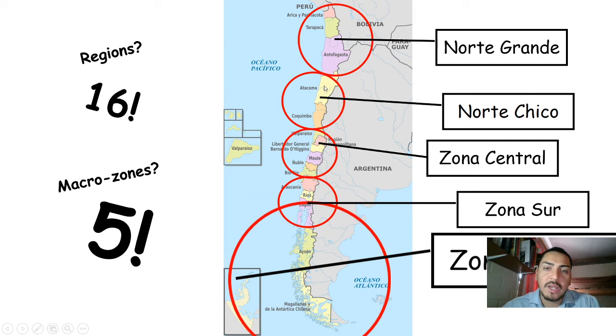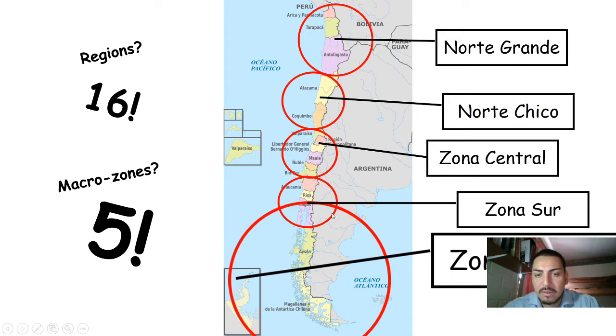So here we can find Copiapó, Vallenar, also La Serena, Coquimbo, Vicuña, Valle del Elqui. And then in Zona Central, we can find Valparaíso, of course, Viña del Mar, Algarrobo, Llolleo, Santiago, Rancagua, Talca, Chillán, Ñuble, Concepción, Talcahuano. Very nice places.